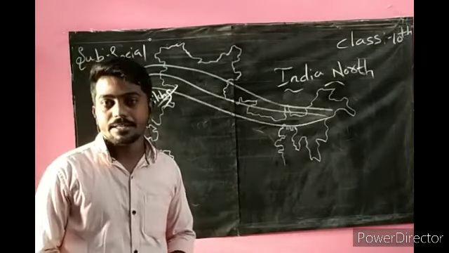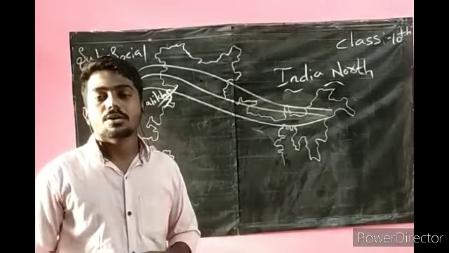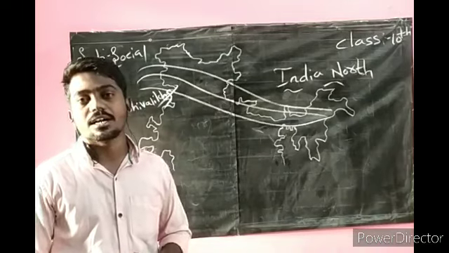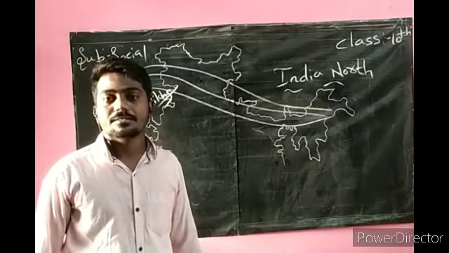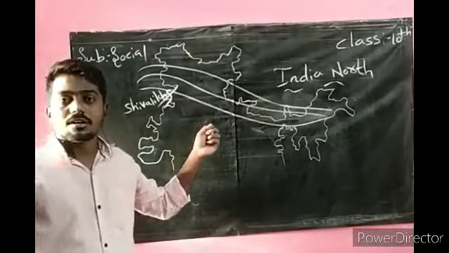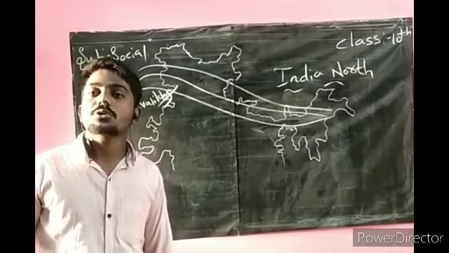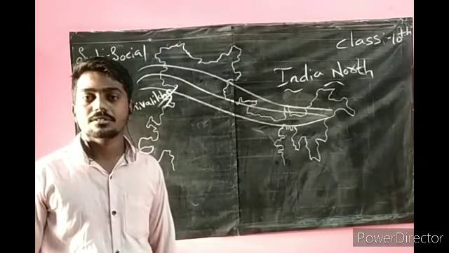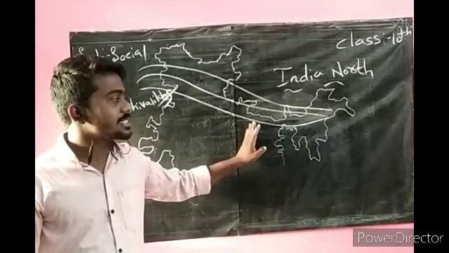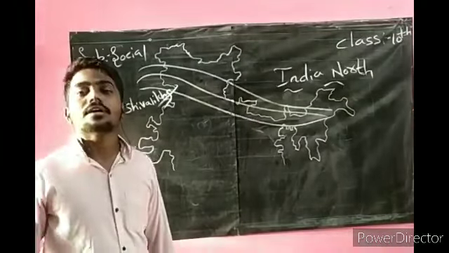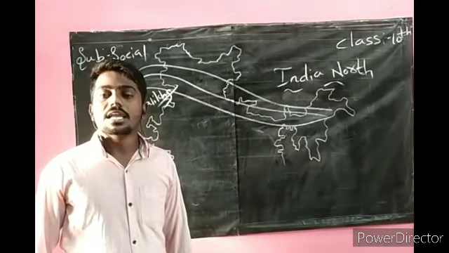Okay, I already explained. The southernmost range of the Himalayas is called Shivalik. It has a width of 10 to 50 kilometers, and in this region we have an altitude of 900 to 1100 meters.